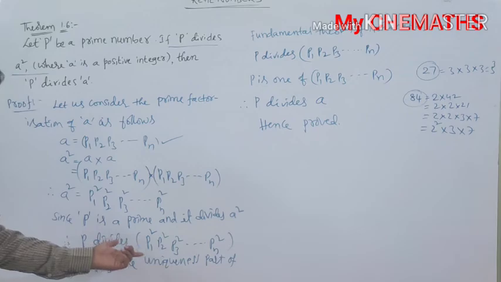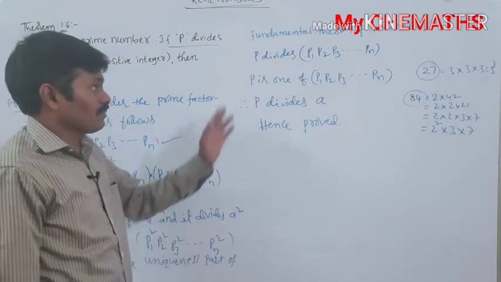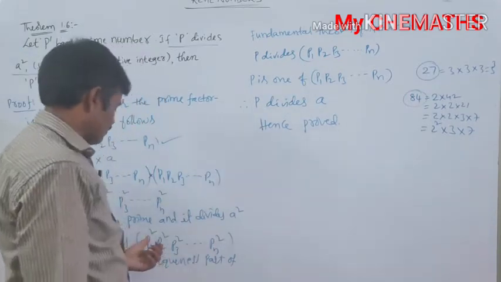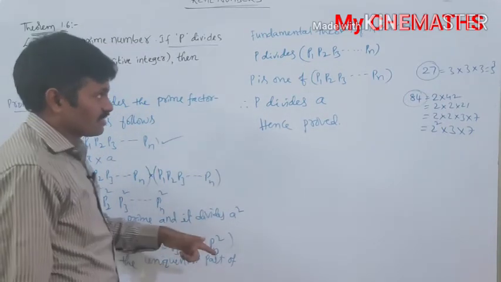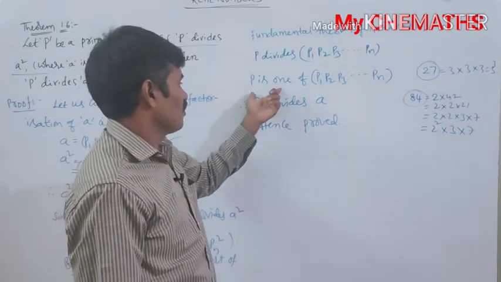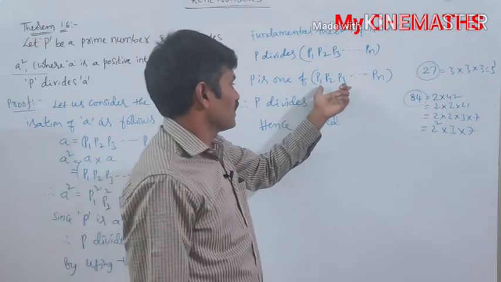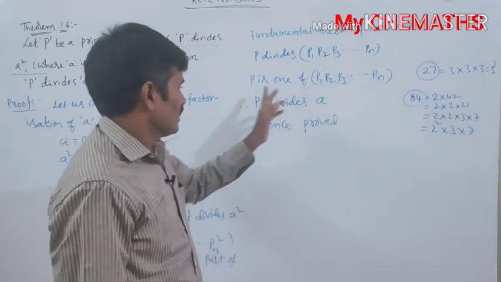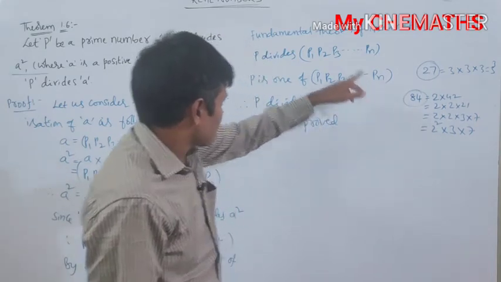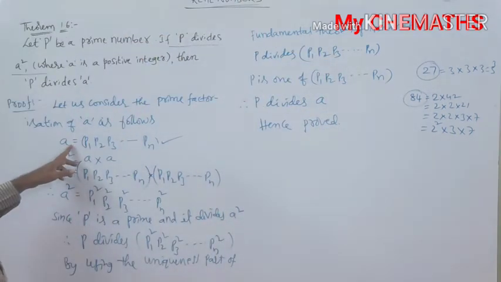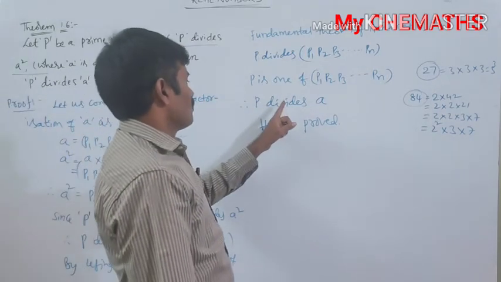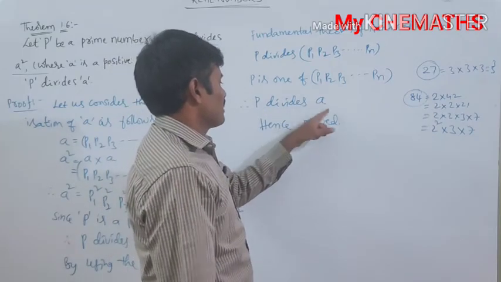If P is a factor of this expression, by using the uniqueness part of the fundamental theorem of arithmetic, P divides, we take here one time itself, because every factor is repeated twice, but we consider it one time. Therefore, P is one of P1 into P2 into so on Pn. But this P1 into P2 into P3 into so on Pn is equal to A, which we considered in the first step itself. Therefore, we can say that P divides A.